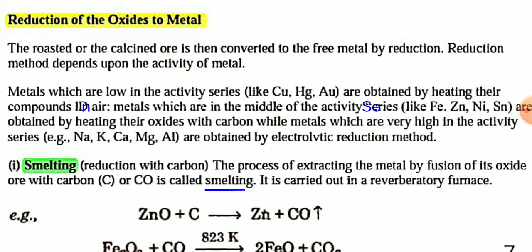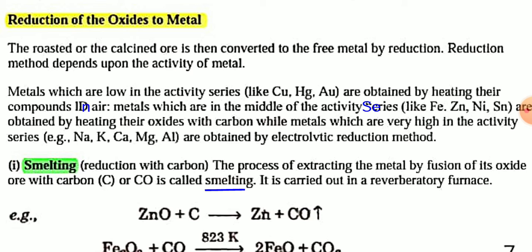While very highly reactive metals, those at the top of the activity series such as sodium, potassium, calcium, and magnesium, are obtained by the electrolytic reduction method. So for different types of metals, you have to apply different types of reduction.